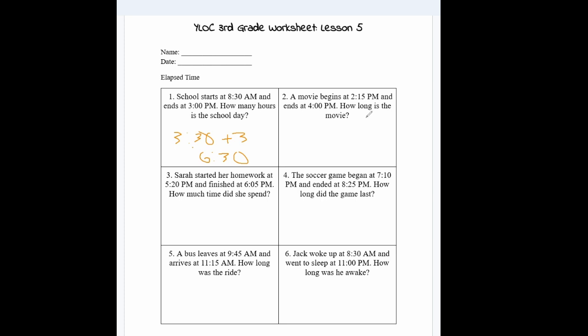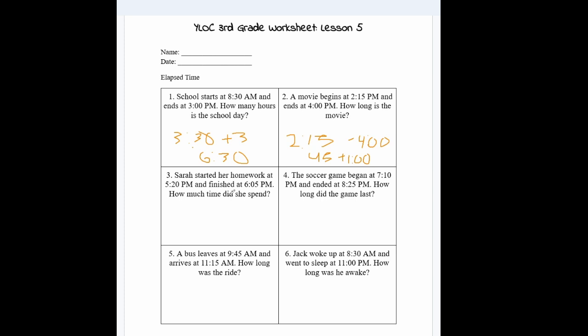A movie begins at 2:15 p.m. and ends at 4 p.m. How long is the movie? So if the movie is beginning at 2:15 and it's going until 4, that means 2:15 to 3 is 45 minutes, and then 3 to 4 is another hour, so it'd be 1 hour and 45 minutes.